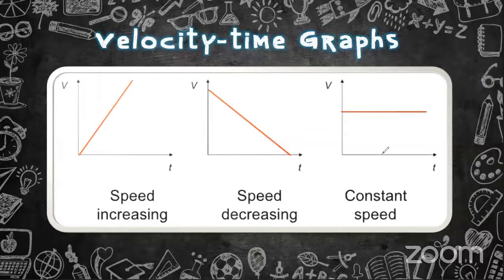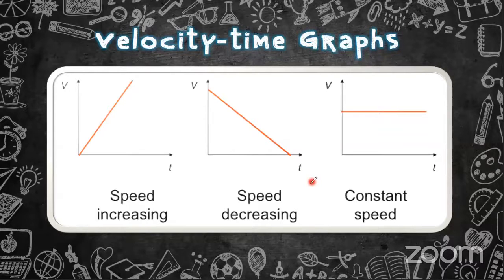What is the difference between the velocity graph and the displacement graph? Displacement means if an object is moving from one place to another, it is traveling a certain distance. The distance traveled in a given time we represent in a displacement time graph. In a velocity time graph, if an object is moving from one place to another, it is either increasing its speed, going at the same speed, or slowing down. How the speed is changing throughout the time, we represent graphically in a velocity time graph. These are the differences between the velocity time graph and the displacement time graph.